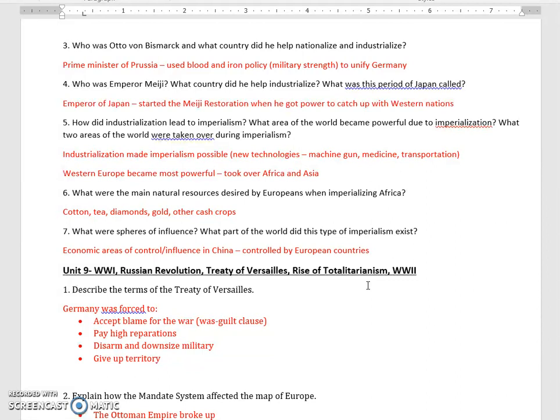China was a little bit different than Africa and other parts of Asia, though, when it came to imperialism. China had spheres of influence, meaning it wasn't really divided up into colonies, but China was divided up into sections. And different European countries had certain sections, or what they called spheres of influence, that were economic areas of control and influence, meaning that these European countries were often the sole traders. They controlled economic policy.